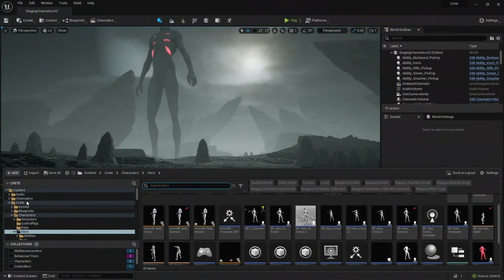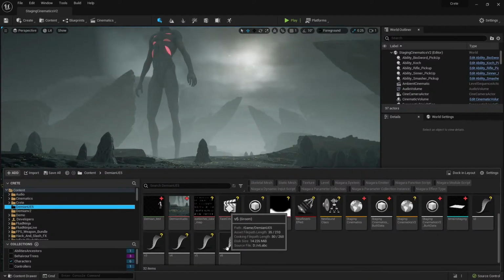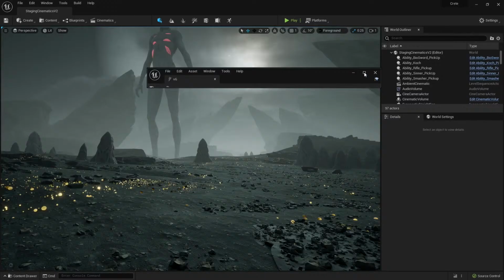Remember that you now have something beautiful with Alembic. I'm going to show you because I think it's quite interesting. Let's go to Demian. Actually, it's even easier, I've got it here. I'm going to go to the hair asset. It's going to be rotated, but I think you'll get the idea.